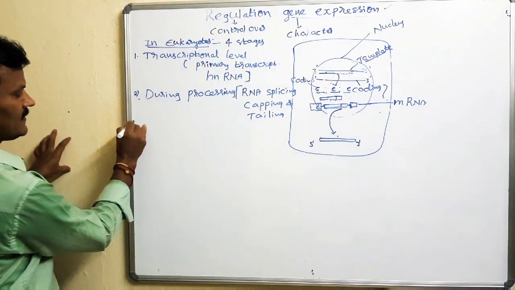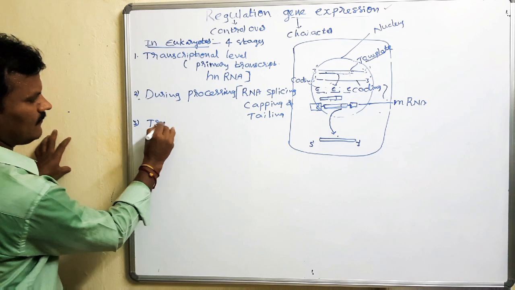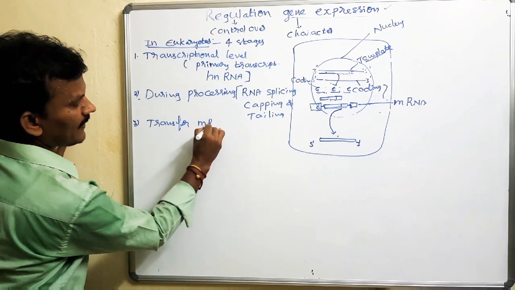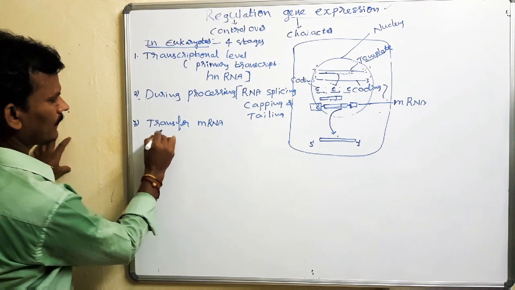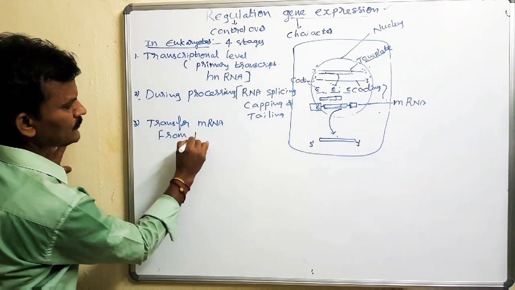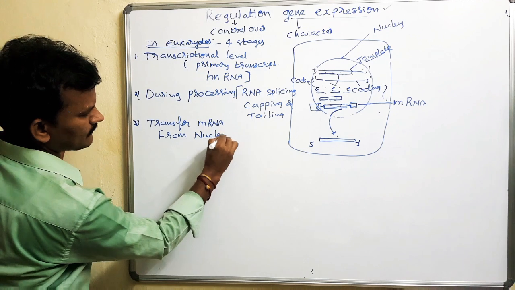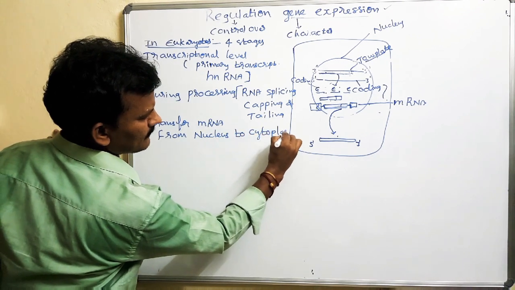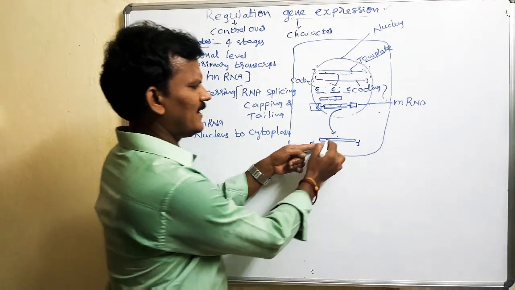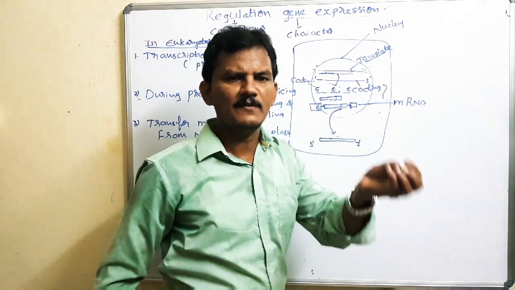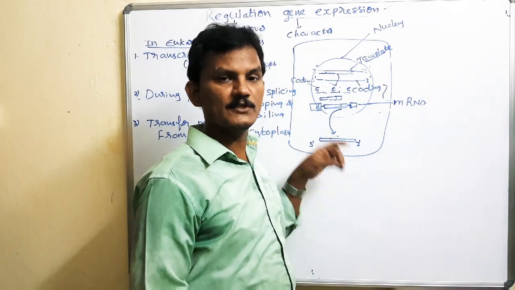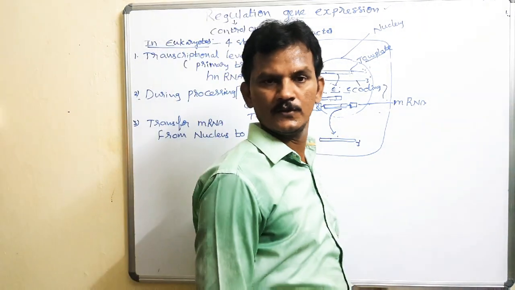So the third step is transfer of mRNA from nucleus to cytoplasm. After that, the mRNA in the cytoplasm, with the support of ribosomes, proceeds with the translation process to produce proteins.